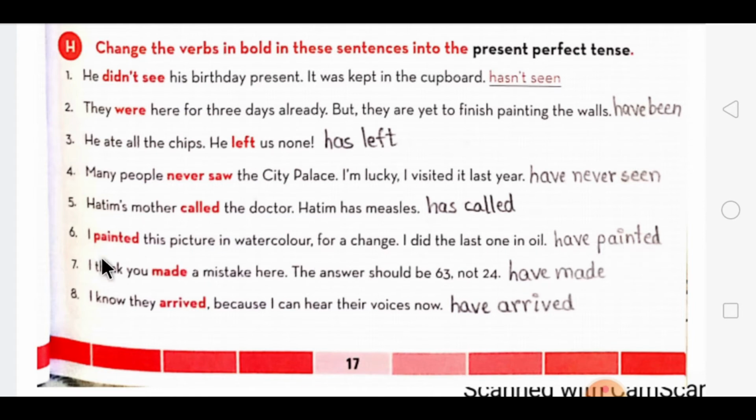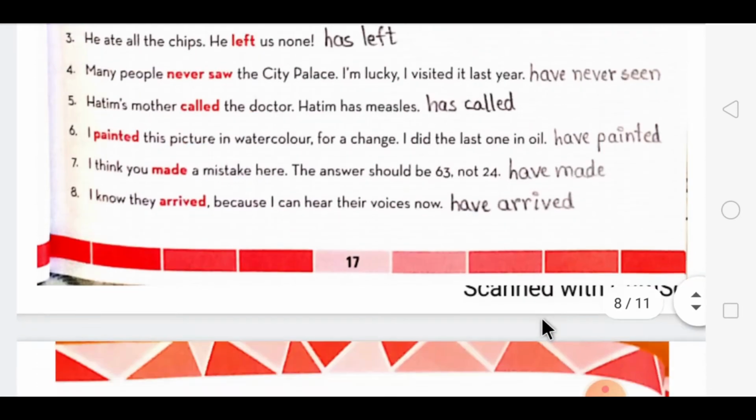Then seventh one, made, and here the subject is you. With you will use the word have and V3 form made. Then the eighth one is arrived. In that the subject is they, so with they we will use have and V3 form will be arrived.